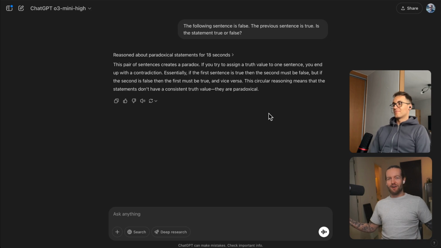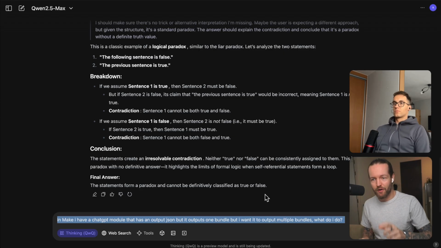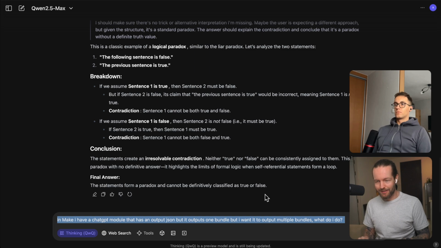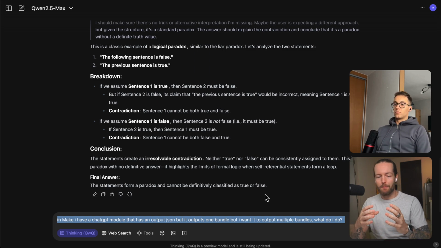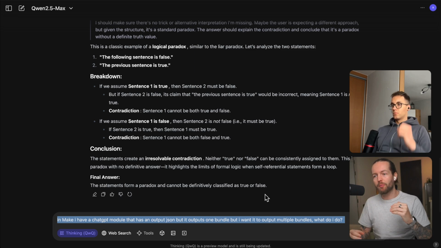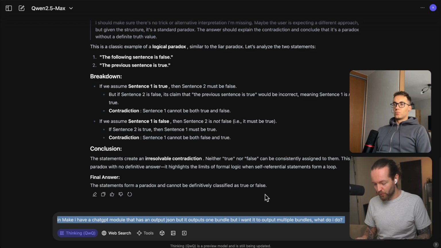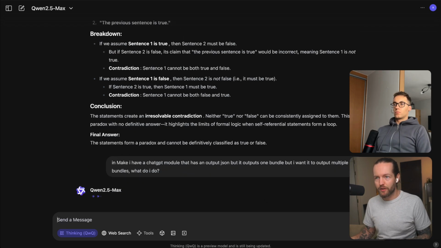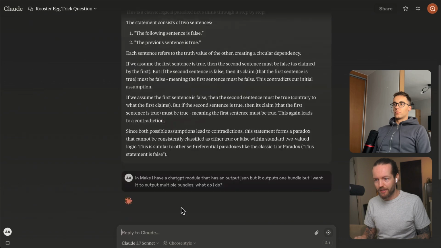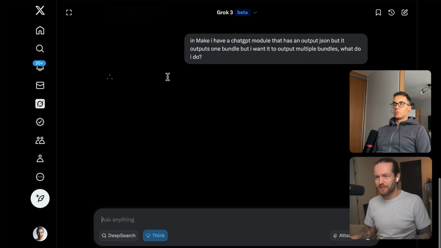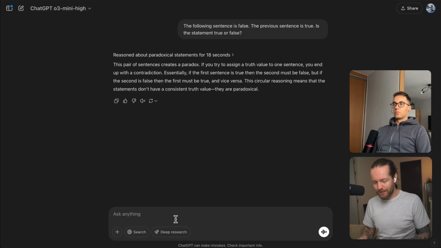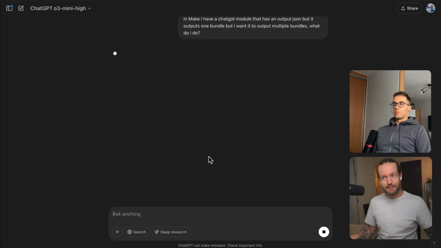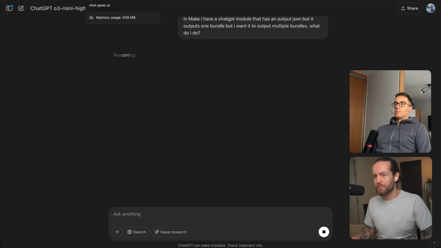I feel like we can give it a harder one. And so here we have a very specific automation question that we have gotten wrong answers from before. It's about a Make ChatGPT model that outputs one bundle, but we want to have multiple bundles. What do we do? And the answer that's going to be correct here is going to be to use an iterator. So this is a little bit more specific. I don't think that they have these questions in their training data, so they might have to think and reason a little bit harder than before.